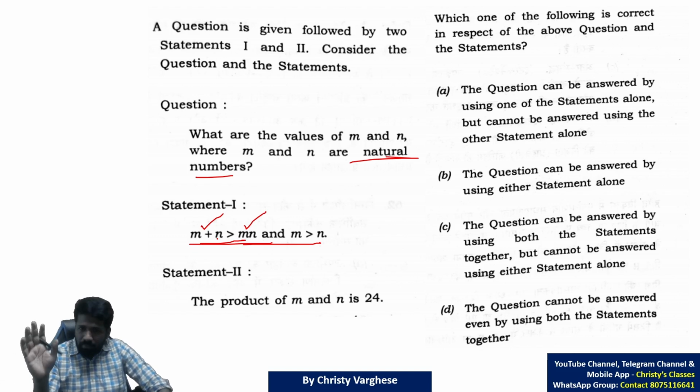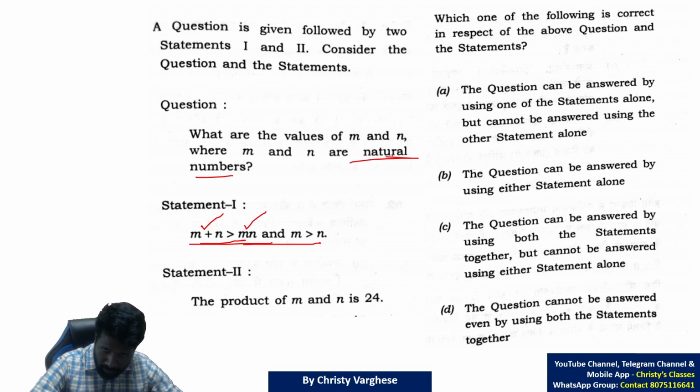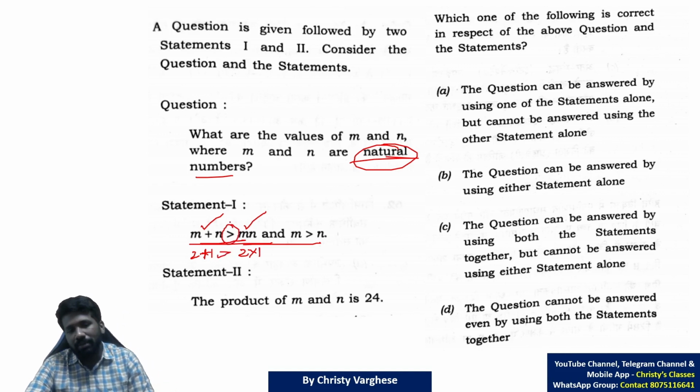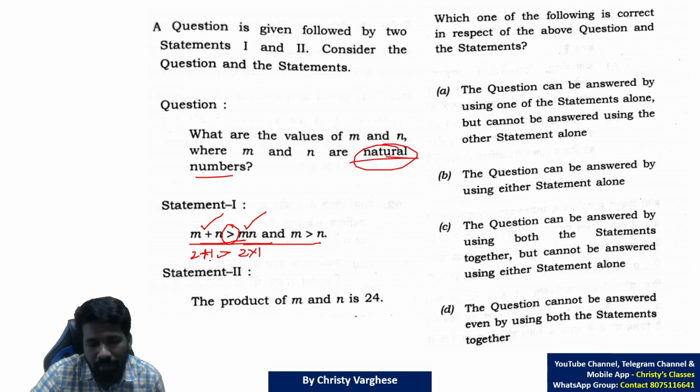But negative numbers and 0 are not possible because the question says natural numbers. That is why the only possibility is that 1 should be a number. For example, 2 into 1 is 2 only, while 2 plus 1 is 3. So that is greater. The sum is greater because one of the numbers is 1.